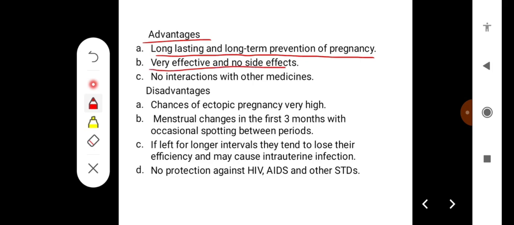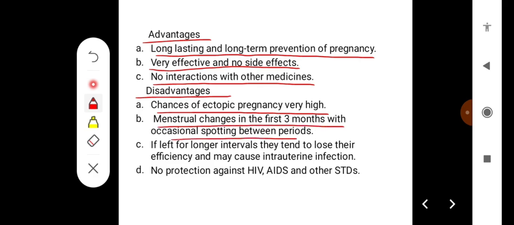They are very effective, there are no side effects, and there is no interaction with other medicines. Some disadvantages are that the chance of ectopic pregnancy is high with intrauterine devices. Menstrual changes in the first 3 months with occasional spotting between periods can occur, and if these devices are left for longer intervals, they tend to lose their efficacy and may cause intrauterine infections. They also provide no protection against STDs.